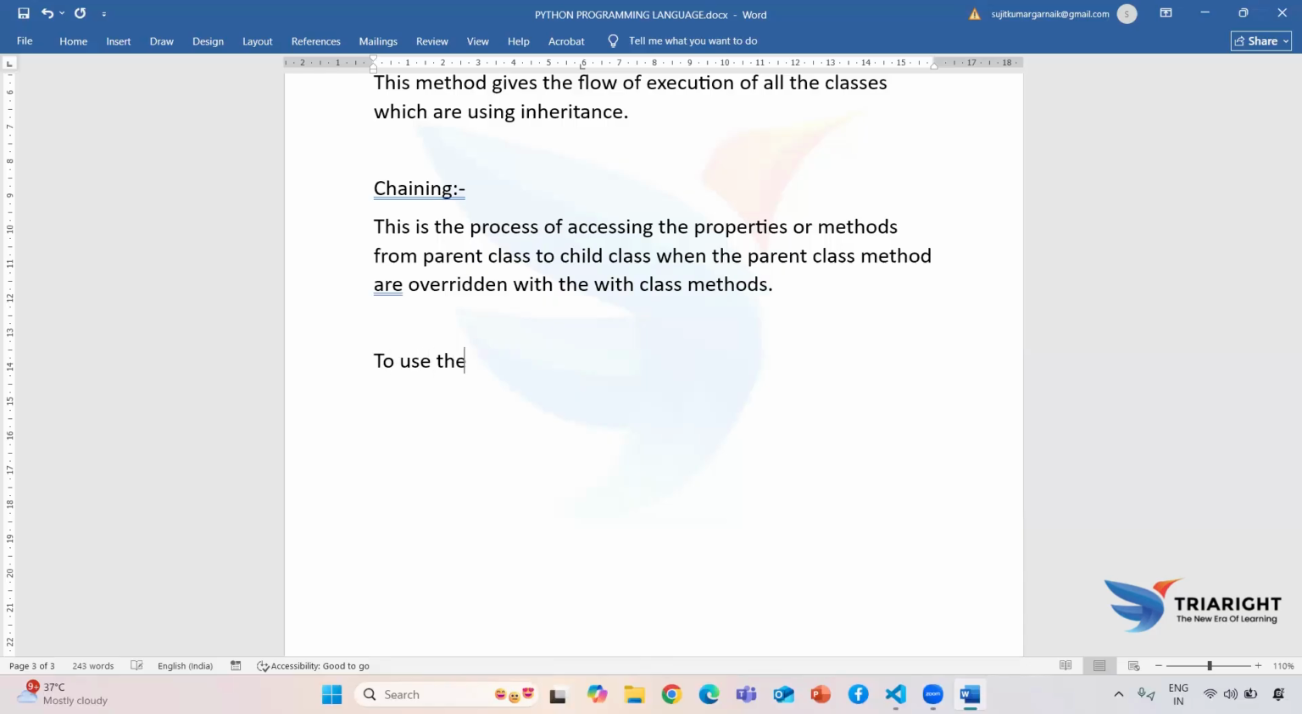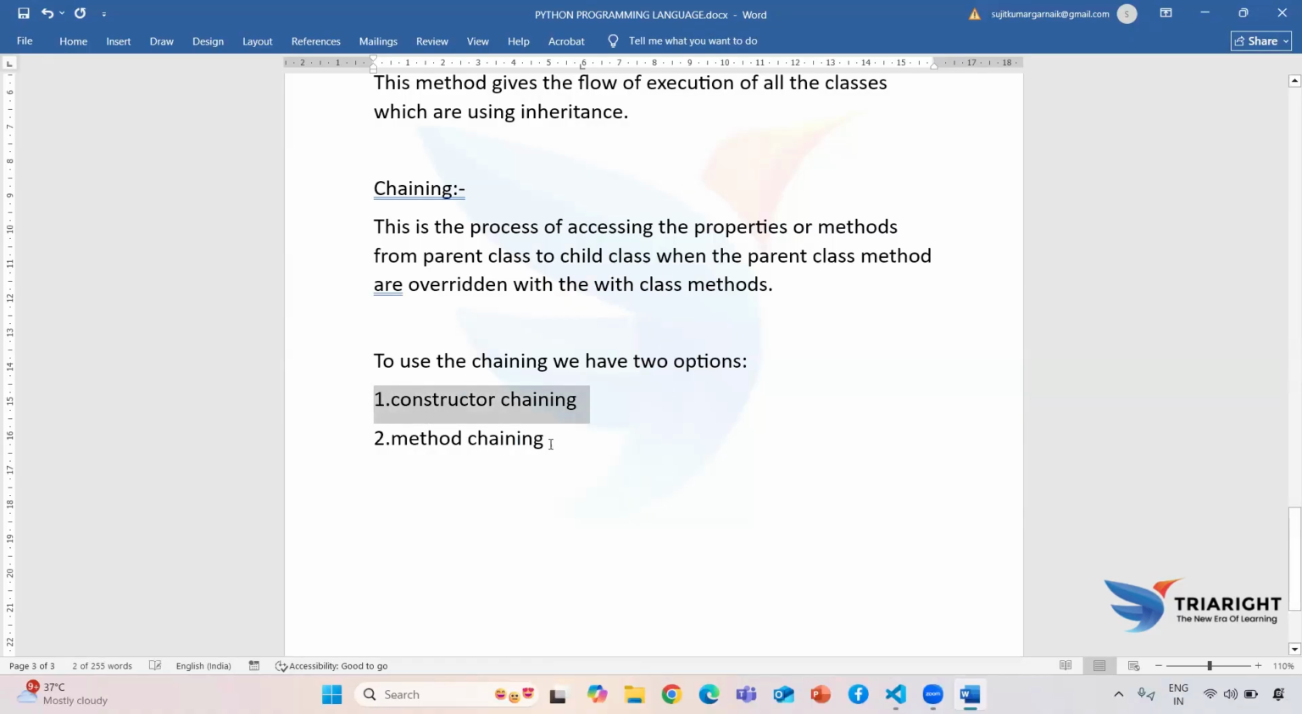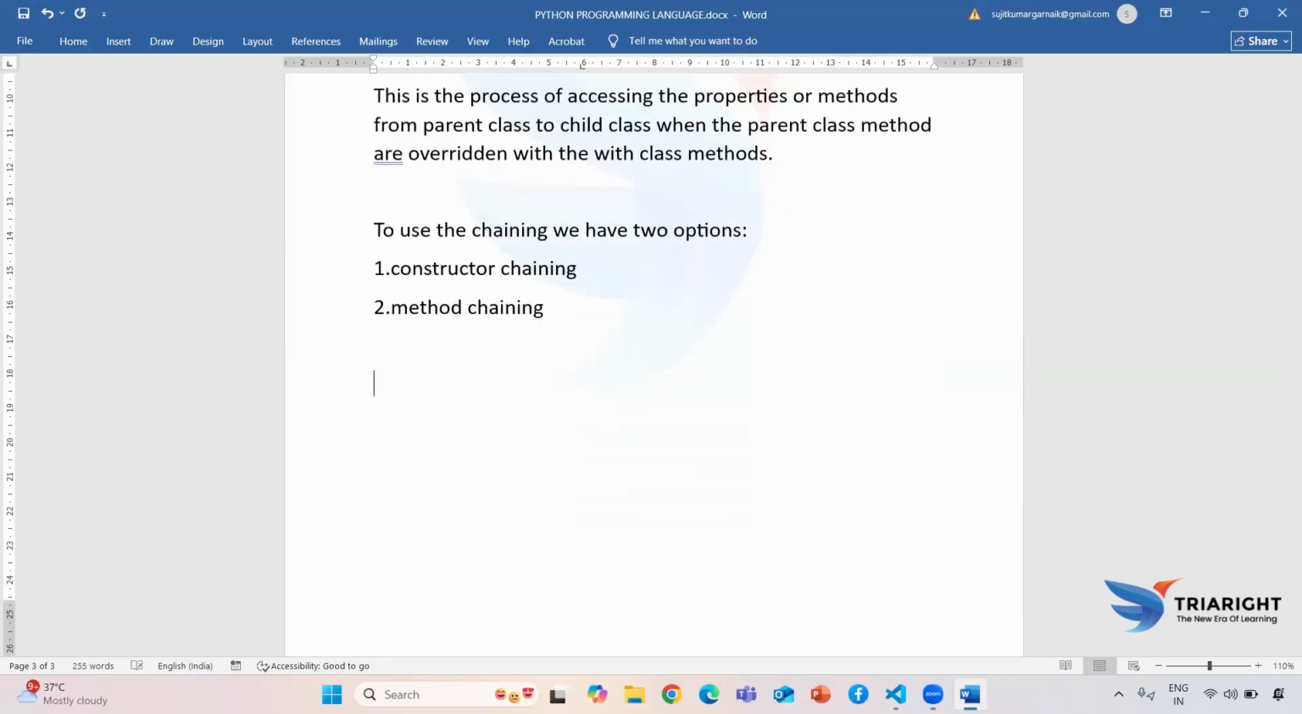To use chaining, we have two options. What will the options be? First one is called constructor chaining, and second one is called method chaining. So now we are going to discuss constructor chaining. How will constructor chaining work? What is constructor chaining? Each and everything we are going to see now. So guys, what is constructor chaining?